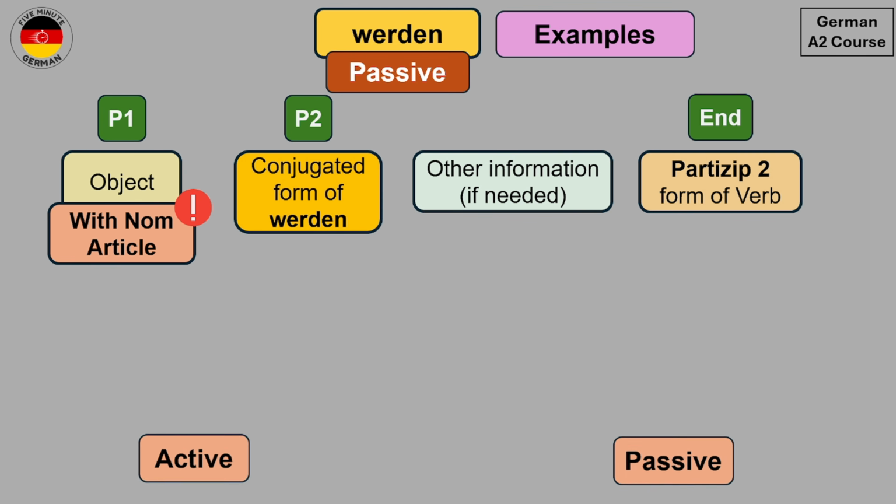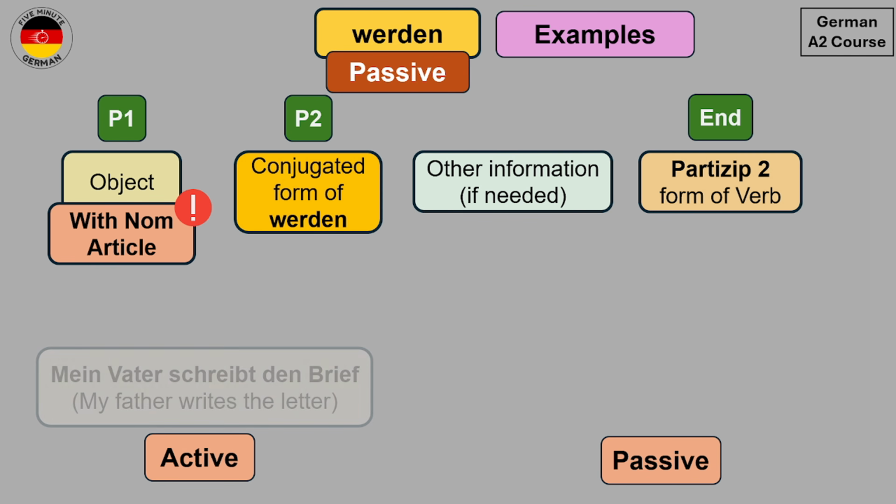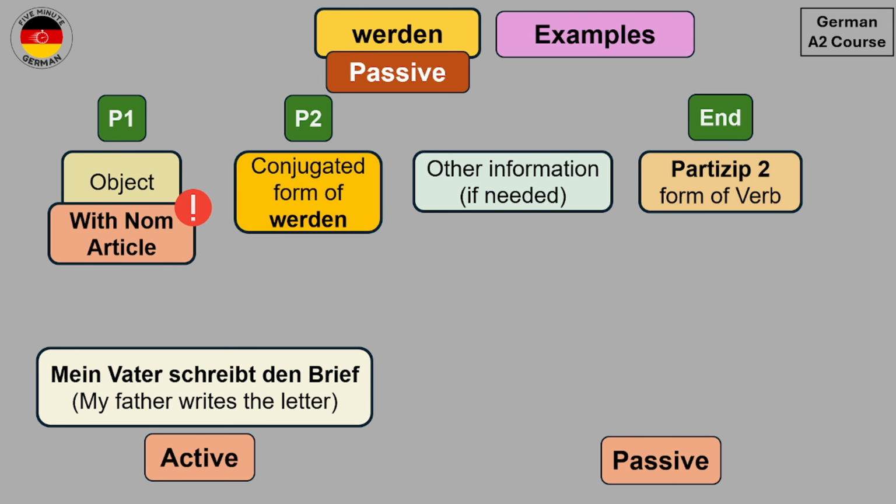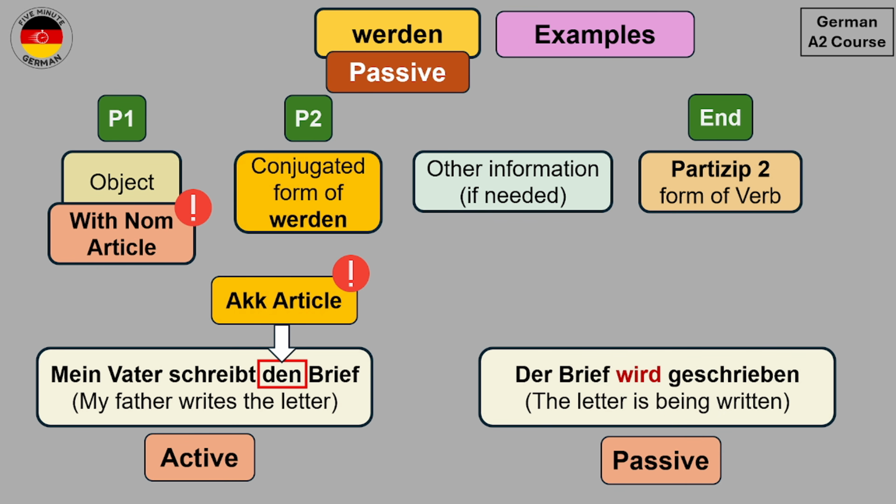Let's take another example. So we have the sentence Mein Vater schreibt den Brief. My father writes the letter. Now in this sentence we have used den Brief because Brief is masculine, so it is der Brief, and since it is the object over here, that's why we have used the accusative article, which is den. Now if we write this in passive form, then we will write this as Der Brief wird geschrieben. The letter is being written.